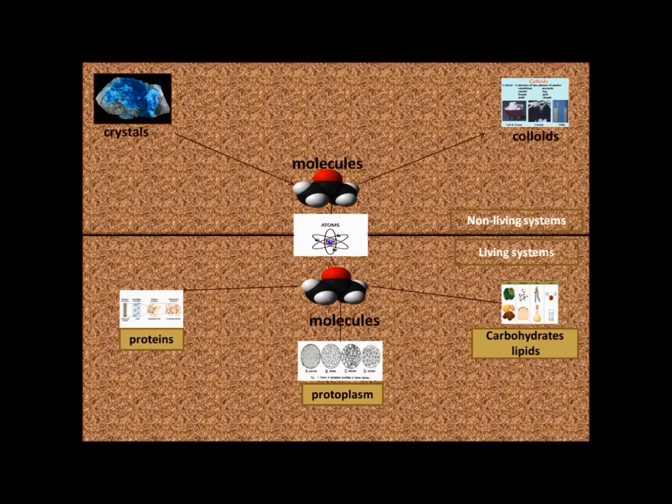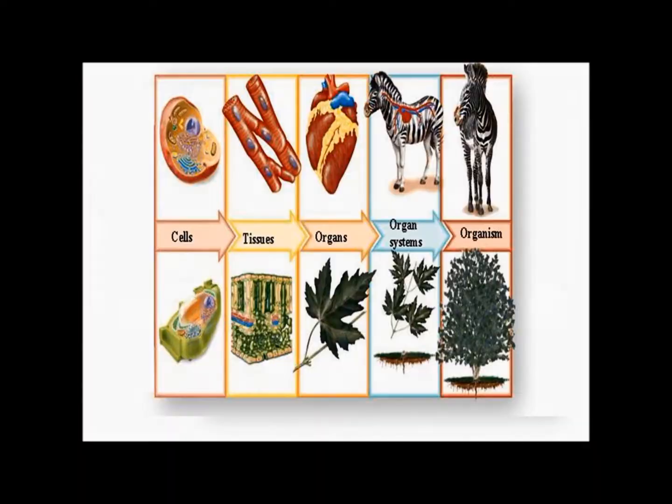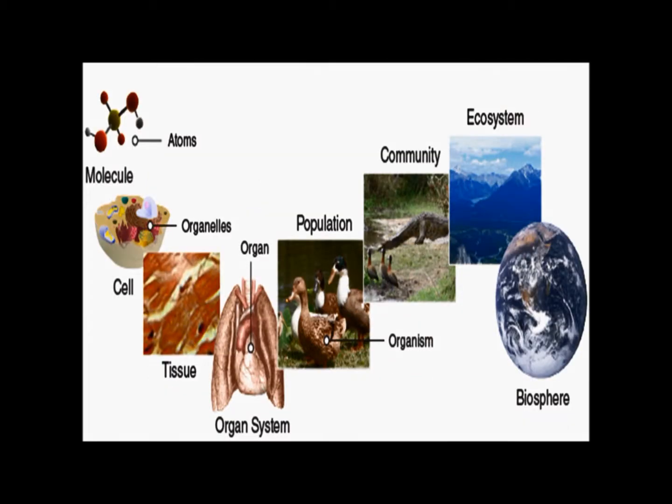These molecules are arranged to form protoplasm. In turn, protoplasm is organized to form a cell. Several cells are organized to form a tissue. Tissues are organized to form an organ, organs into organ systems, and organ systems into organisms. In complicated organisms, the organ systems, organs and tissues are complicated.